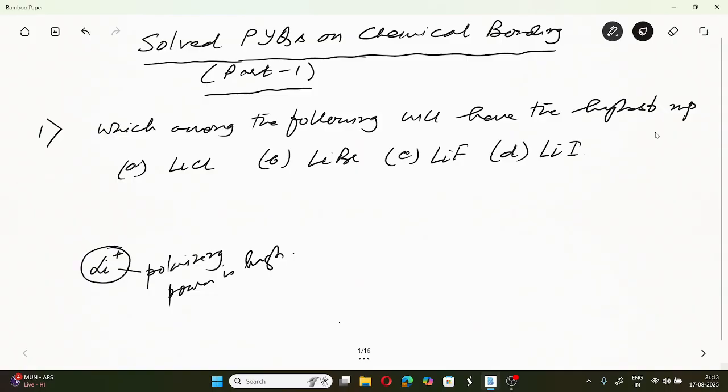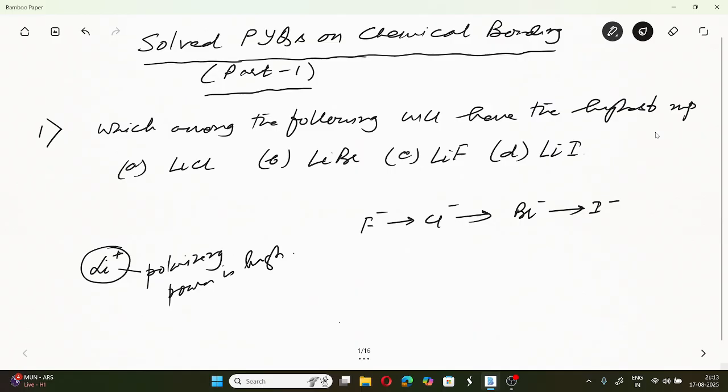Now, if the corresponding anion is large in size, that means as we move from fluoride to chloride to bromide to iodide, what will happen? The size of the anion will increase.